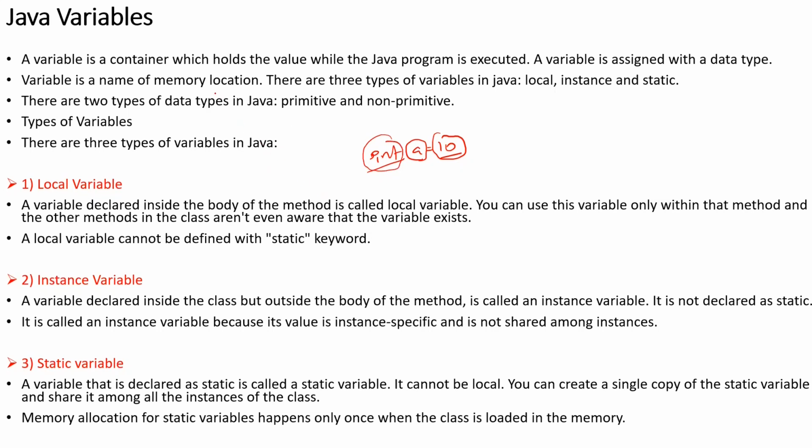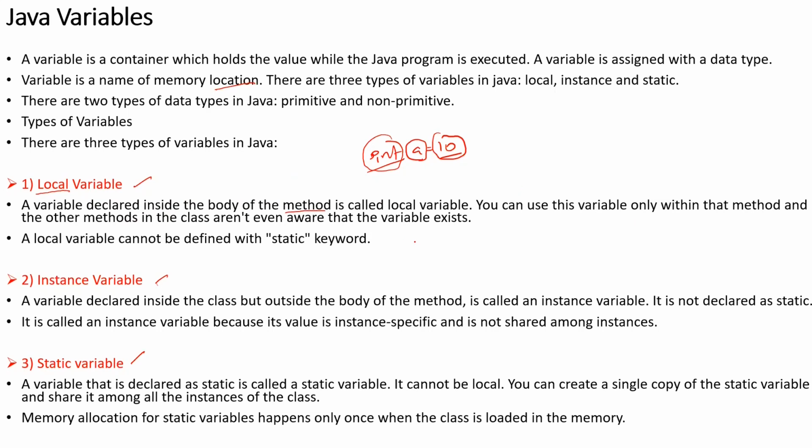There are three types of variables that Java supports: local variable, instance variable, and static variable. So what is a local variable? The name itself suggests local, that is restricted to a block. A variable declared inside the body of a method is called a local variable. The life of that variable is only restricted to that block.